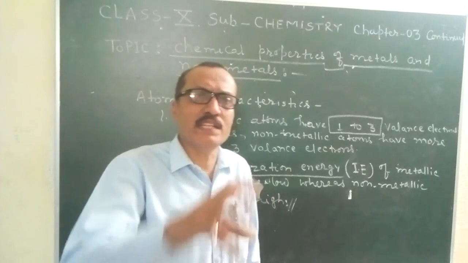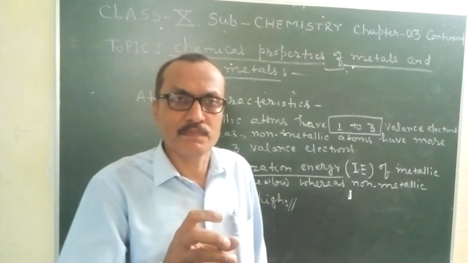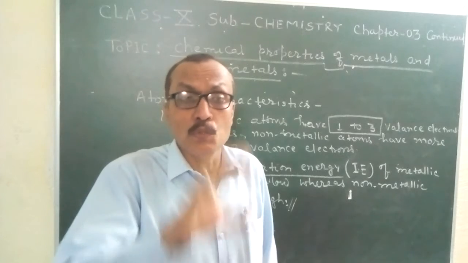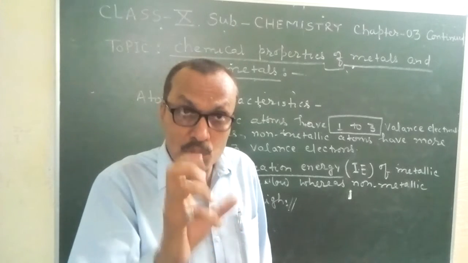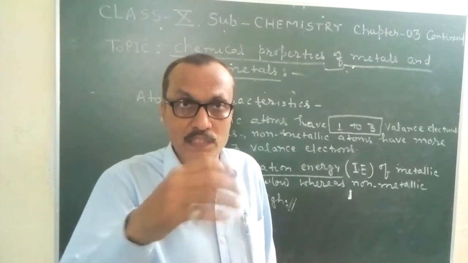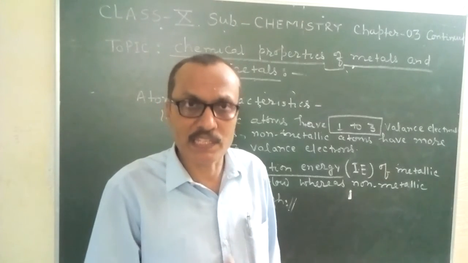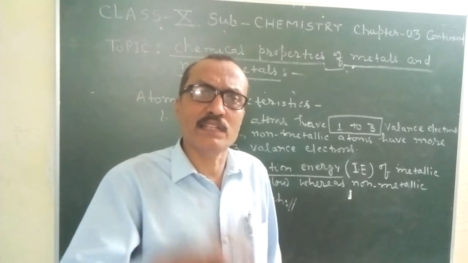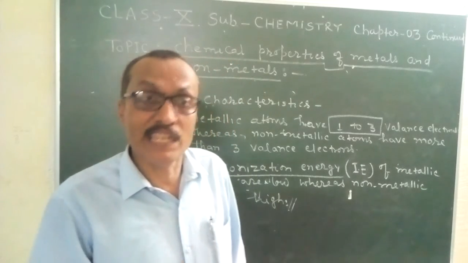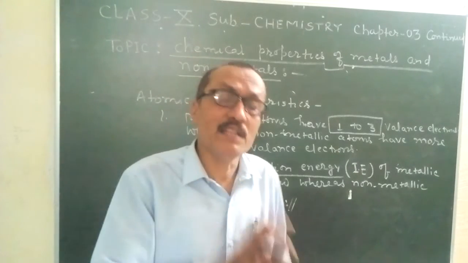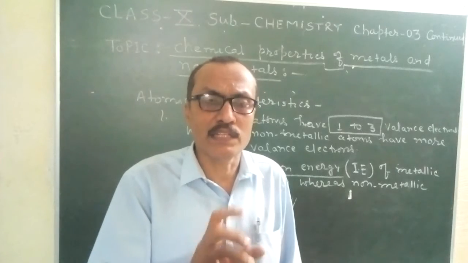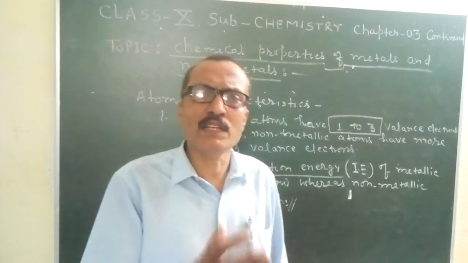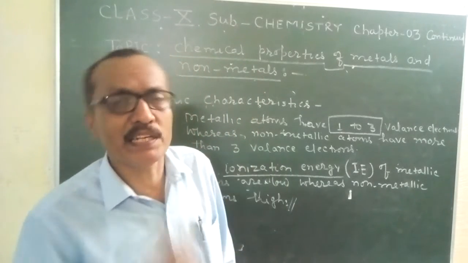Whatever energy is needed to remove the most loosely bound electron in the outermost orbit of that atom, that very energy is said to be the ionization energy of that element or of that metallic atom.